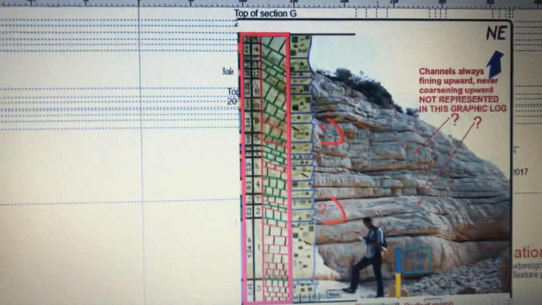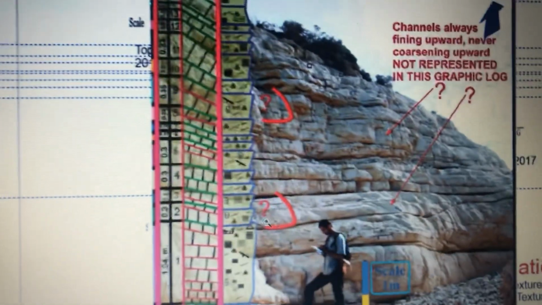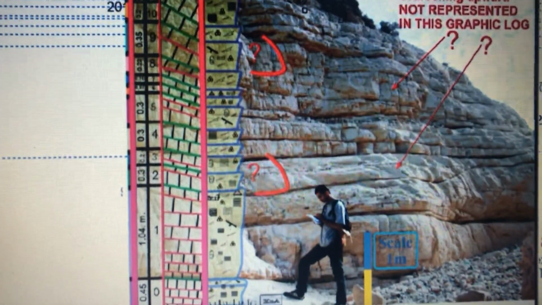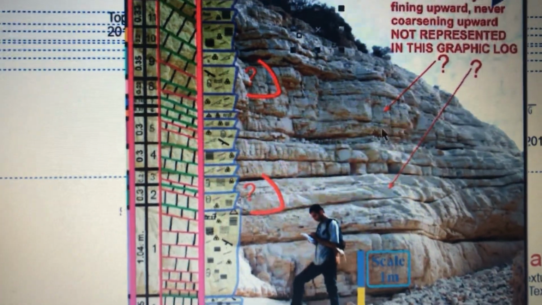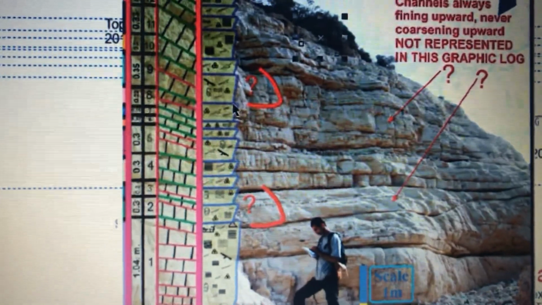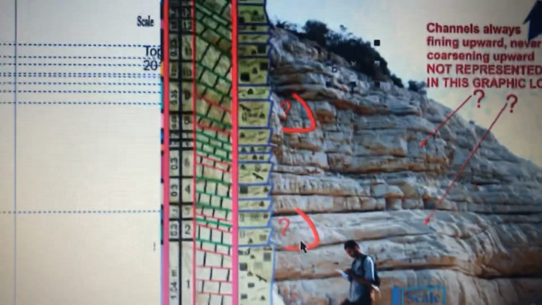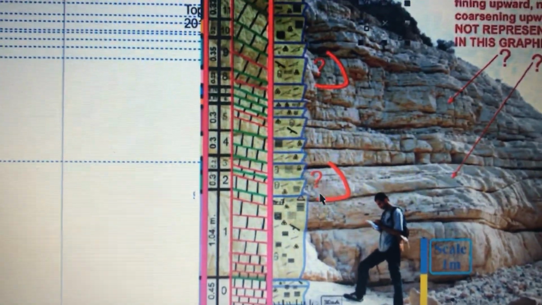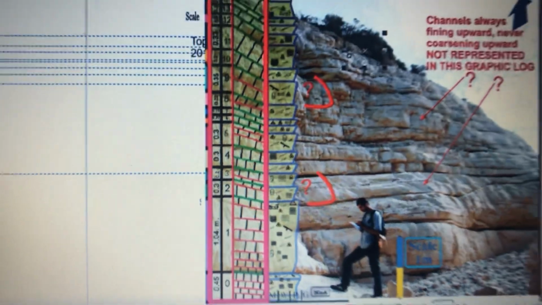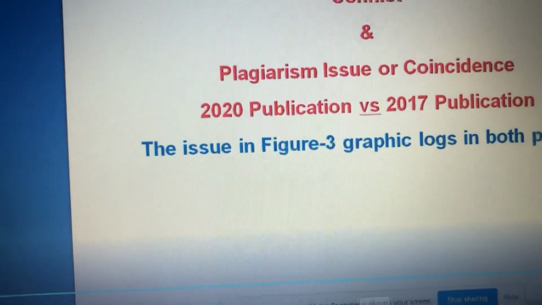Also, this graphic log does not represent the outcrop. If you go to the outcrop, you'll notice there are 2 smiley faces, channels. This is one smiley, and this is another smiley at the top, 2 levels, and the channels should go with fining upward cycles, not coarsening upward. And how come, if they are so detailed, they missed this? They put channels coarsening upward. So they applied the graphic log in different sections.